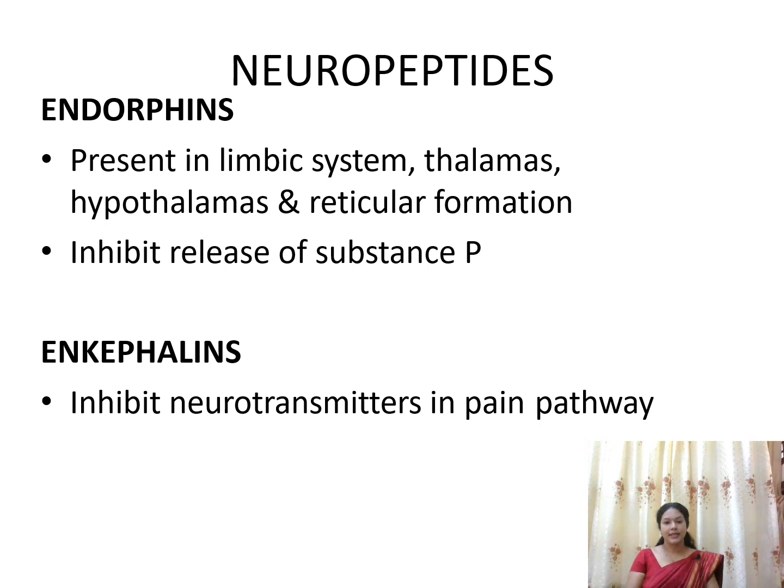The endorphins are present in the limbic system, thalamus, hypothalamus and reticular formation, and they inhibit the release of substance P also. These enkephalins inhibit neurotransmitters in the pain pathway.